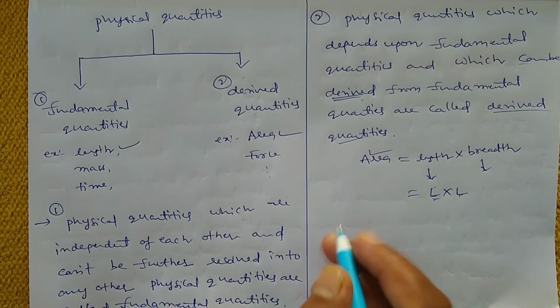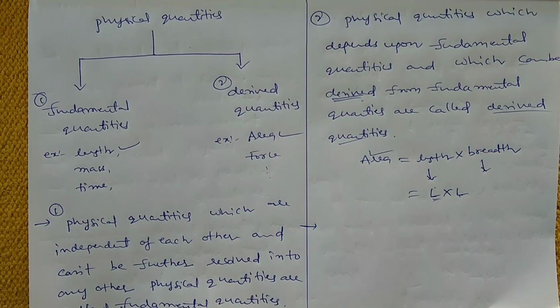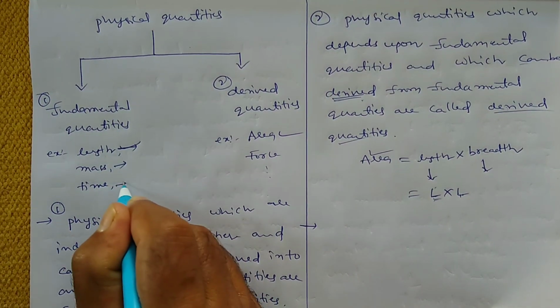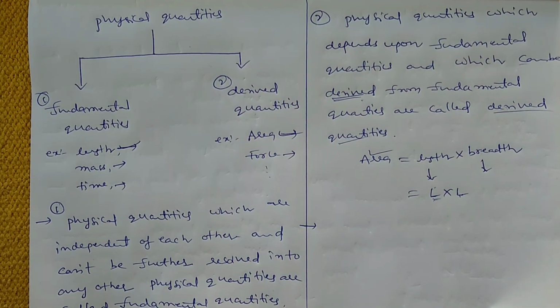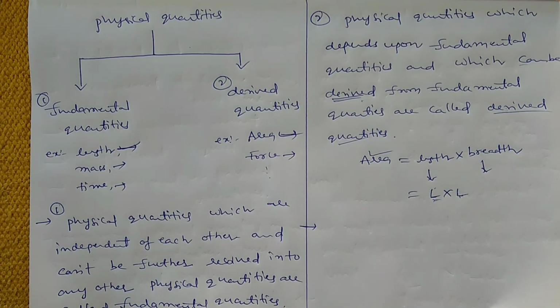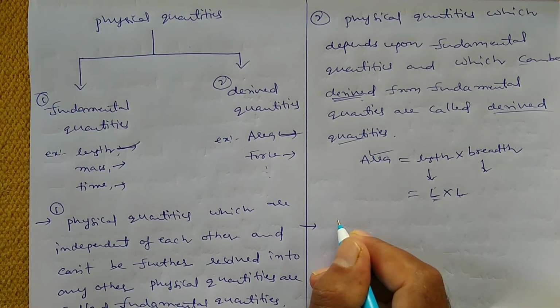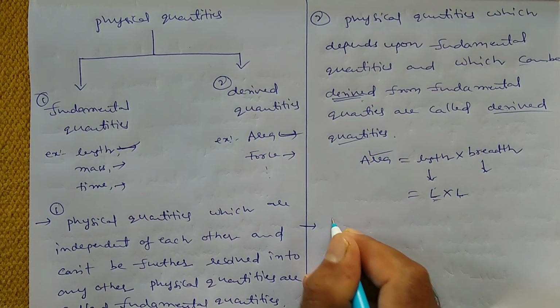Next point is, these physical quantities have certain units. Fundamental quantities: length, mass, time. Here also area, force, and many more. So for these quantities, we need units, and these units are also divided into two parts. The units of fundamental quantities are called the base units or fundamental units, whereas the units of derived quantities are called the derived units.